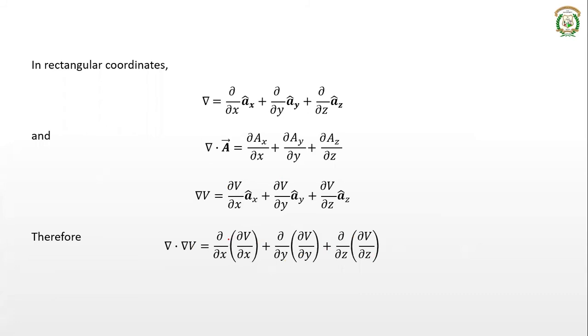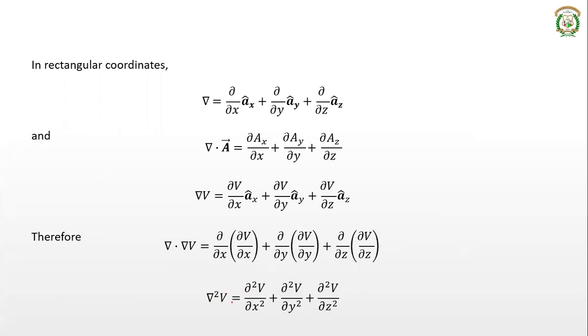So what you observe now is ∂/∂x multiplied by ∂/∂x, that is ∂²/∂x², right? So it's a second order partial differential equation. You can take it as ∂²V/∂x² plus ∂²V/∂y² plus ∂²V/∂z². So this is the expansion of this del square or Laplacian operation in rectangular coordinate system.